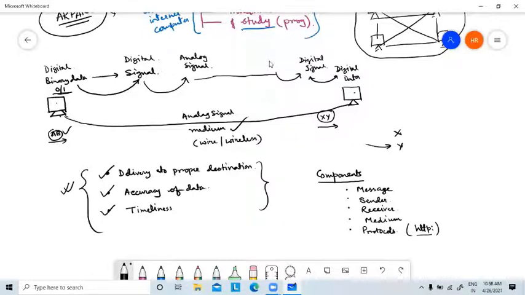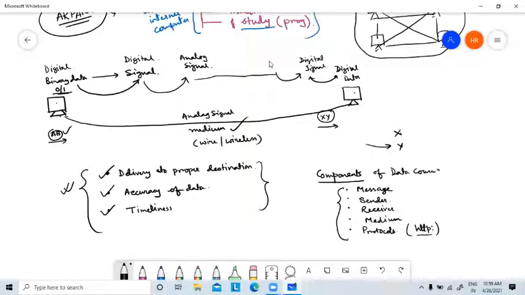Whenever you are going out with your car or bike, you have to follow the traffic rules. So whenever you are transmitting your data, it should go through a medium. You should follow some protocols. So these are the components of data communication. Okay.